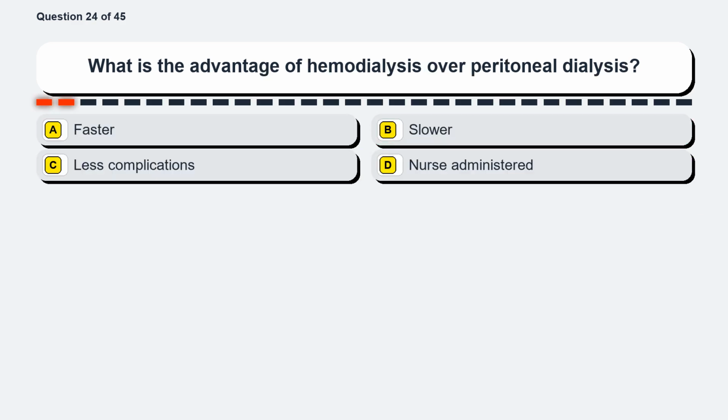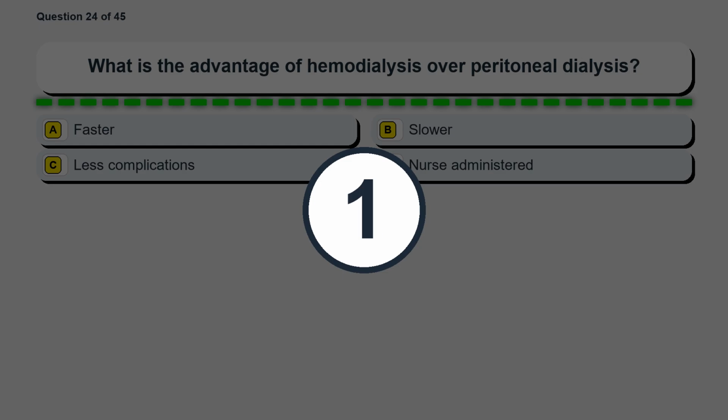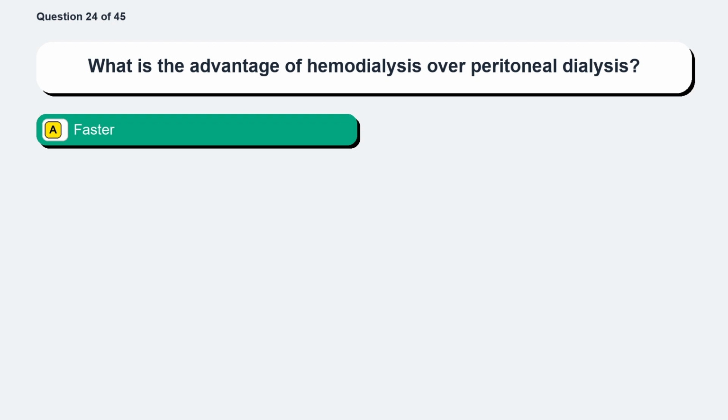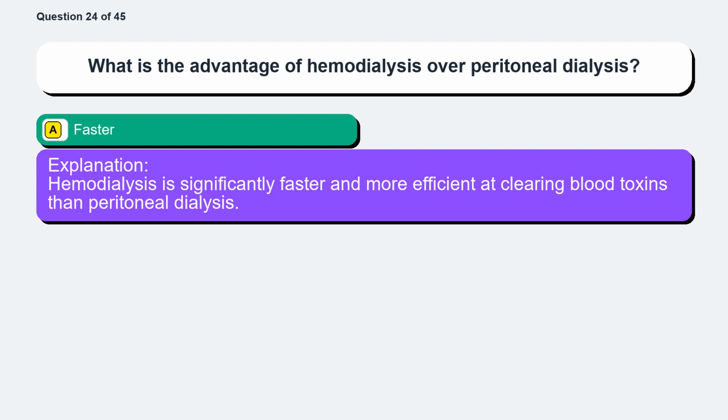Question 24. What is the advantage of hemodialysis over peritoneal dialysis? Option A, faster. Option B, slower. Option C, less complications. Option D, a nurse administered. The correct answer is option A, faster. Hemodialysis is significantly faster and more efficient at clearing blood toxins than peritoneal dialysis.